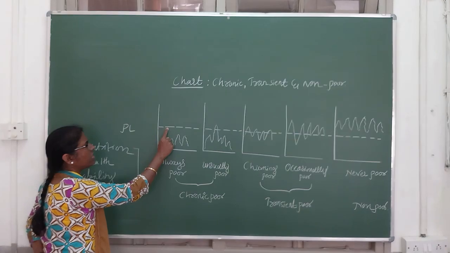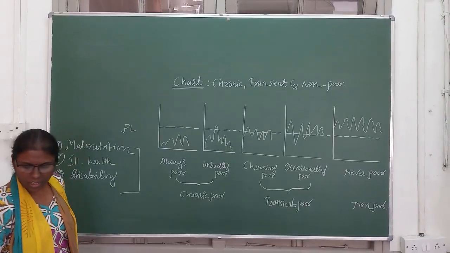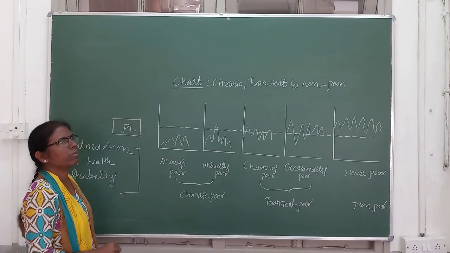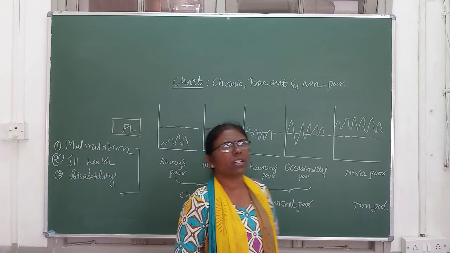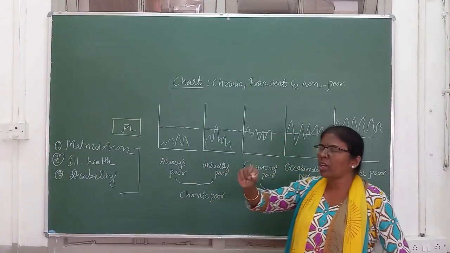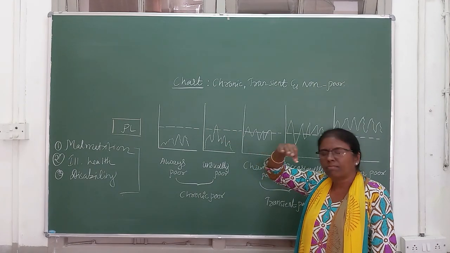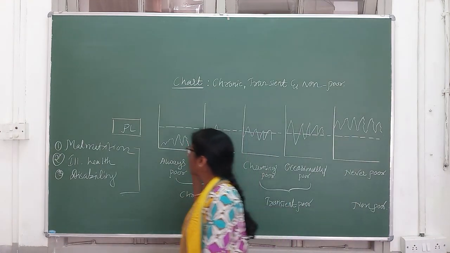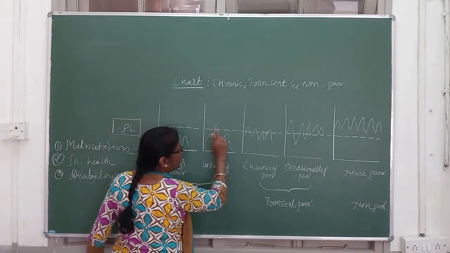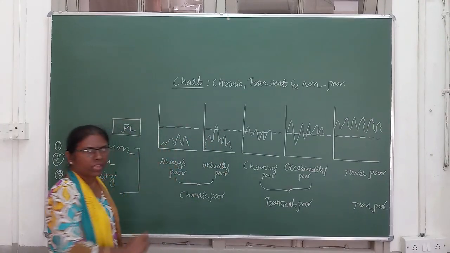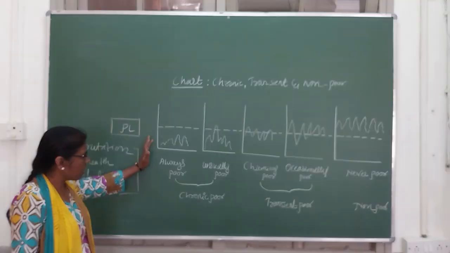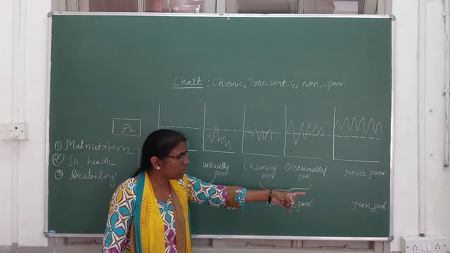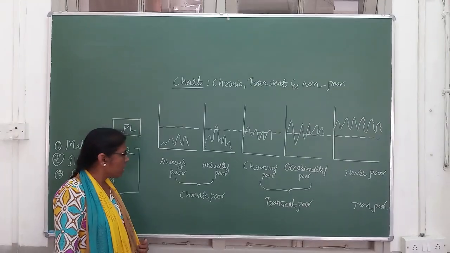So this line is nothing but the poverty line, and this poverty line is given by whom? The government. Am I right? So it is the duty of the central government or the commission to give a particular income status to separate the poor and non-poor. Is it clear? So this is the poverty line. So come to the first diagram. So first point, what is that? Chronic poor. Second one, transient poor. Third one, non-poor. So who are chronic poor?